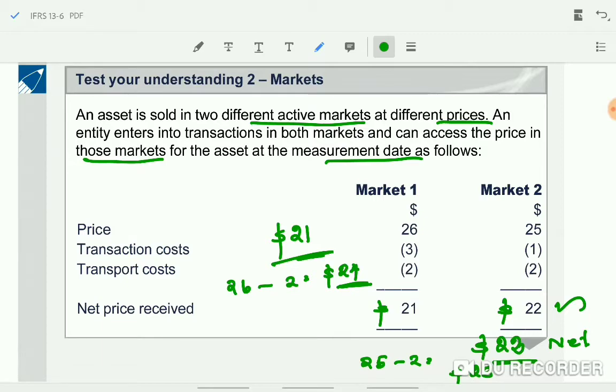So you can explain what is the principal market, what is the most advantageous market, and how you determine the most advantageous market: the maximum price after all expenses. So as such, market 2, but finally the fair value is without the transaction cost, so it is $23. So fair value should be taken at $23. Okay, that's all.